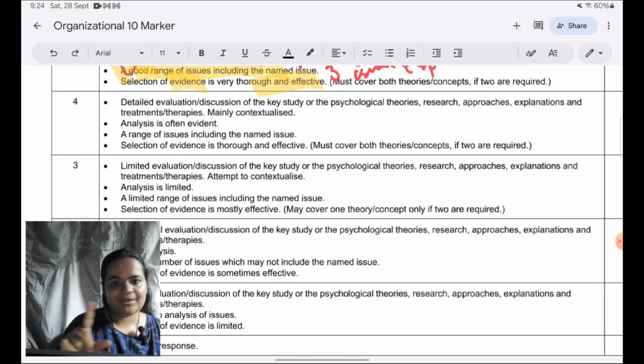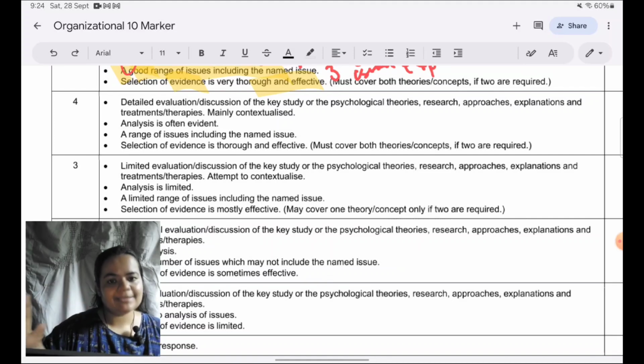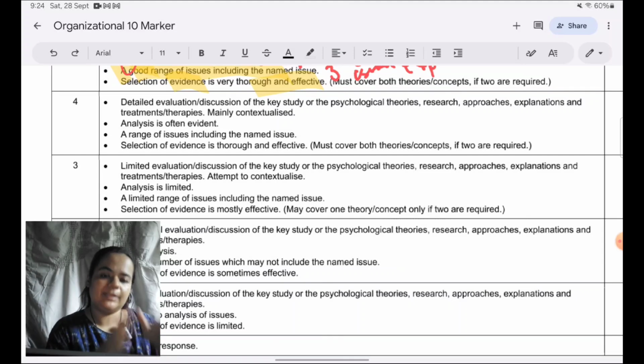And that's why they've specified, like I mentioned, some students will cover only Maslow, only McClelland because they know that well. The other one they won't even touch upon, or they'll just cover it in the 6 marker. In the 10 marker, they feel evaluation we can give from anyone. They have clearly mentioned that evaluation you must give from both concepts, both theories.